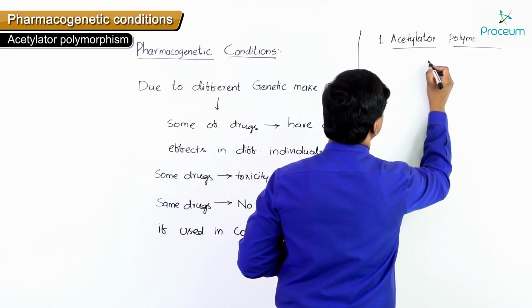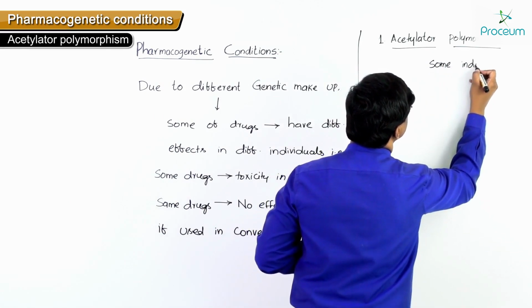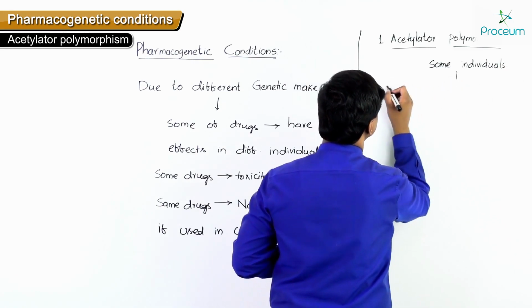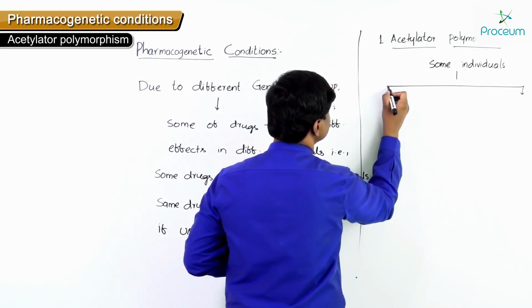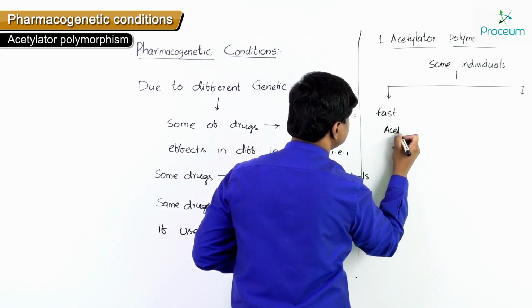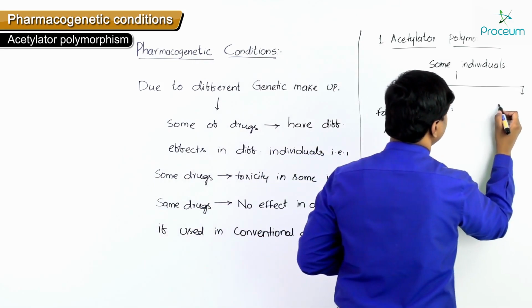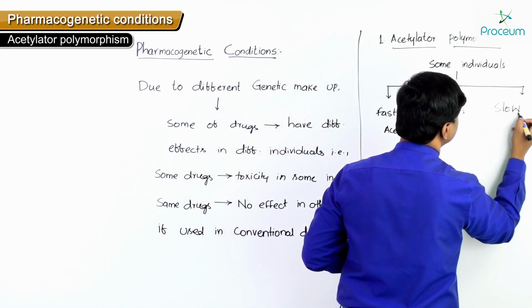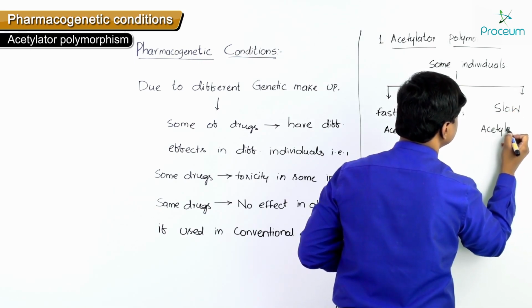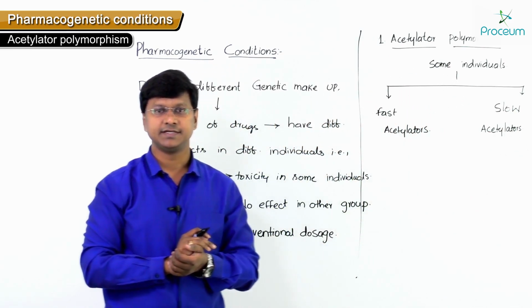If you take the acetylators, some individuals are considered to be fast acetylators, and the other group are considered to be slow acetylators.